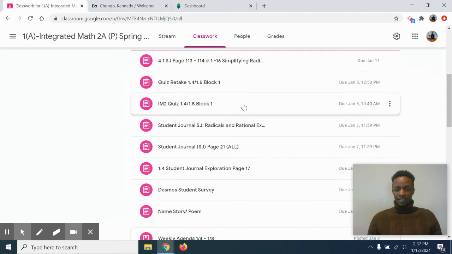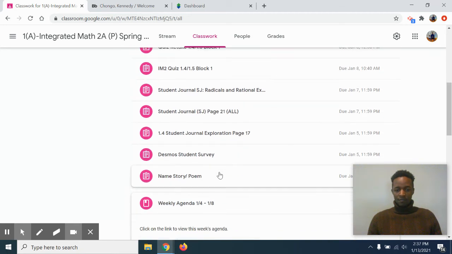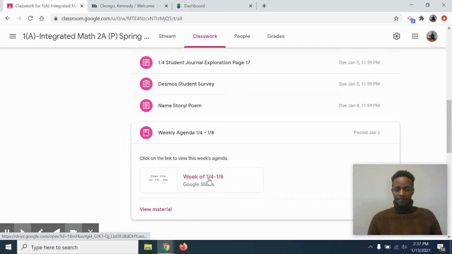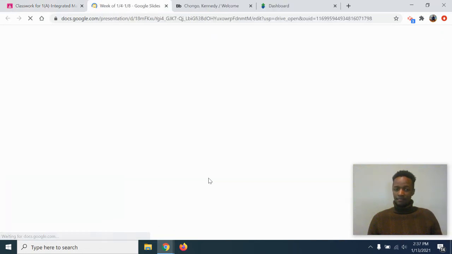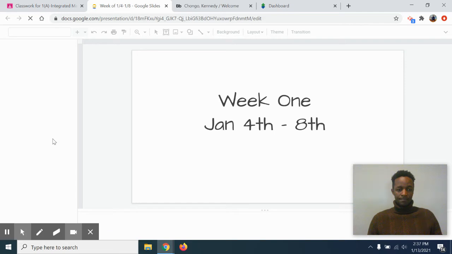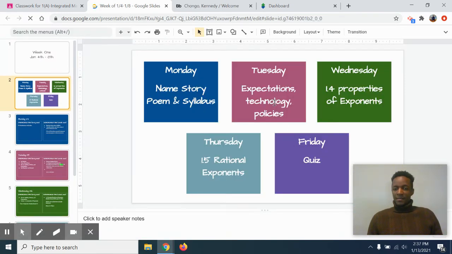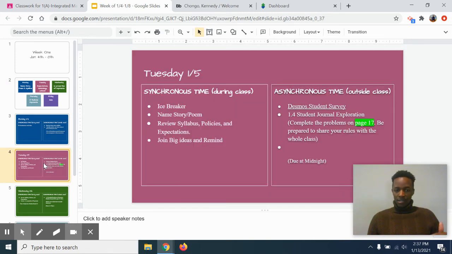This is a list of all the assignments that we completed during our first week. But at the beginning of each week, I'm going to post this weekly agenda. And this is how it's going to look. The weekly agenda will also have a summary of major assignments for each day that students can look forward to and prepare for. So, for example, our first Friday, we had a quiz. And then they can scroll down through all the days and see what's coming up.